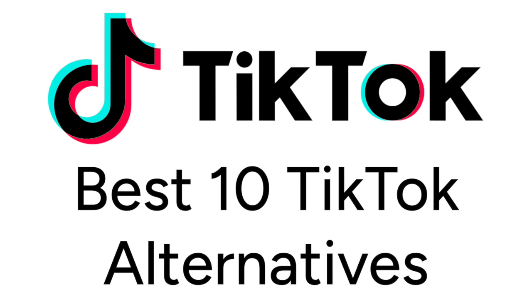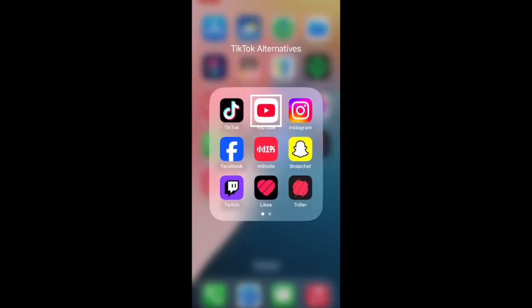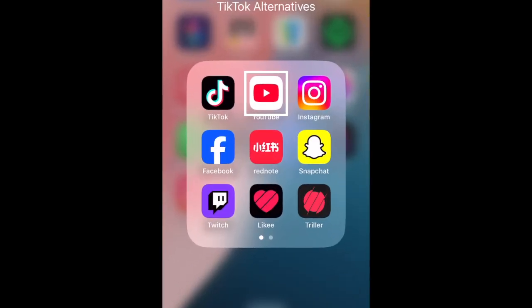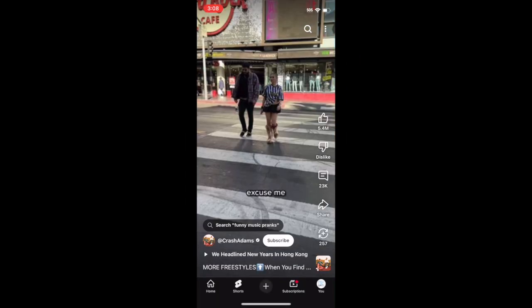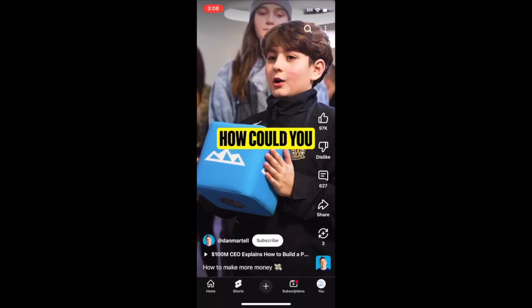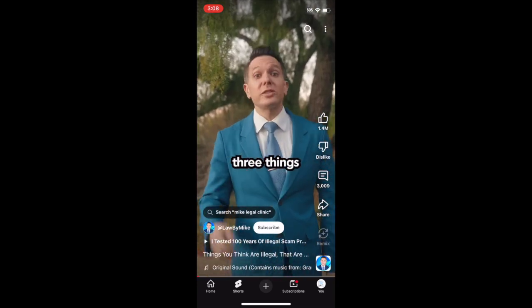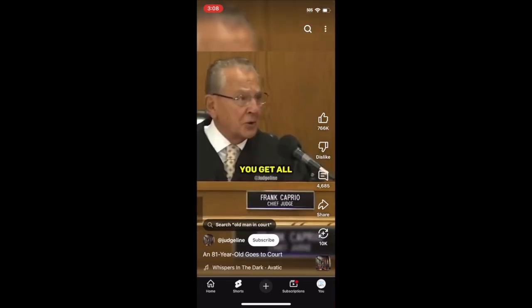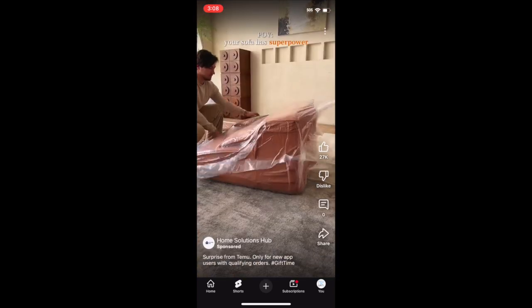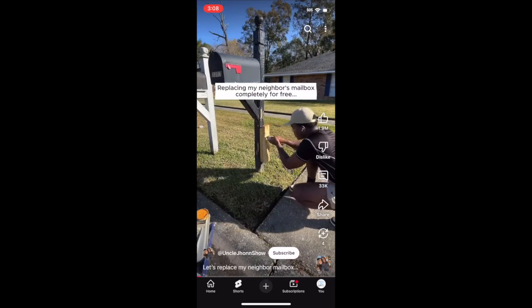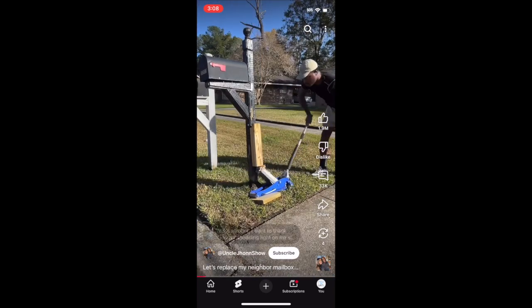Now let's get started. YouTube Shorts is a great alternative to TikTok as the platform already has so many users, and you're likely to already have a Google or YouTube account set up. This makes it one of the easiest platforms to migrate to. YouTube also offers great monetization incentives for creators, including the ability to tag products and earn affiliate commission, making it a great alternative to TikTok.